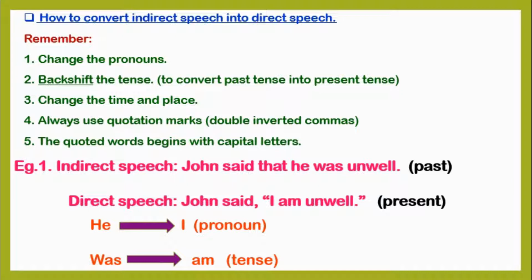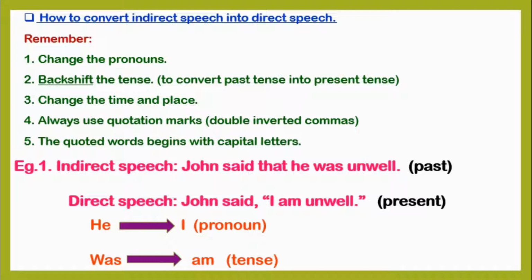First example, indirect speech. John said that he was unwell. The sentence is in past tense. Direct speech. John said, "I am unwell." Here the sentence is in present tense.